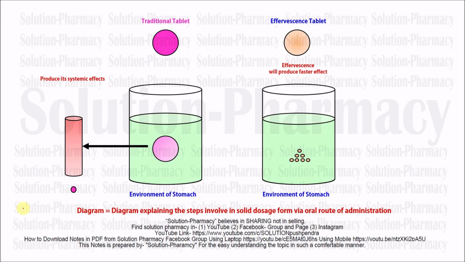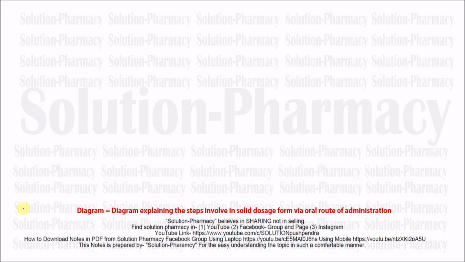In the last video, I tried to explain the advantages and a few limitations of the oral route of drug administration. But in this PowerPoint and animated video, I will show you the exact reason for the limitation of that particular oral route. So in this video, we will see what happens if someone takes a tablet, what is the actual process of its disintegration, dissolution, and finally its systemic effect, for which we have taken that particular drug. So let's start today's presentation with the help of animation.